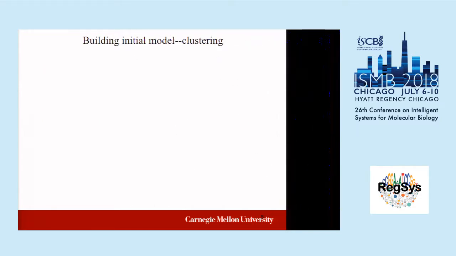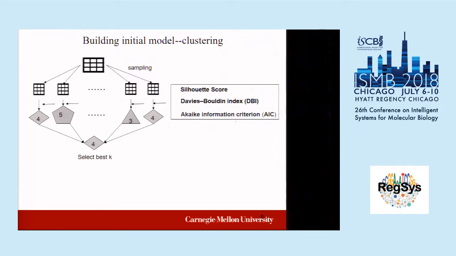And so just talk about the first part, how we build up the initial model, because this is not the unique part of the method, so I just need to briefly talk about it. So the first will be, just like all other methods, we start from clustering the cells. But to cluster the cells, we need to know the number of clusters in the data. So we don't have this prior knowledge in most cases.